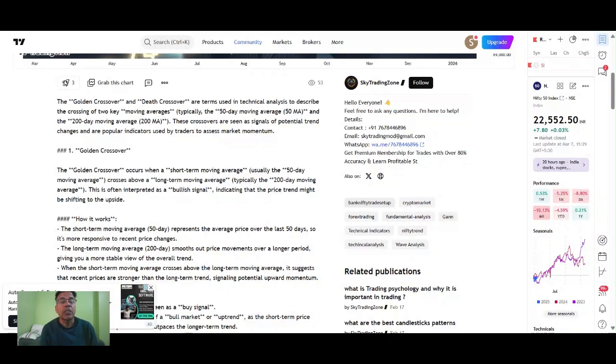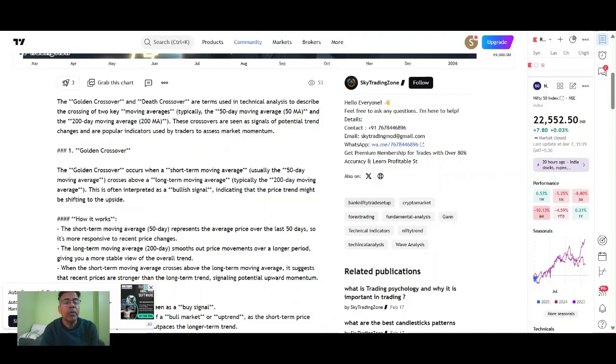What is a golden crossover and death crossover? The golden crossover and the death crossover are terms used in technical analysis to describe the crossing of two moving averages, typically the 50-day moving average and the 200-day moving average. These crossovers are seen as a signal of potential trend changes and are popular indicators used by traders to assess the market movement.